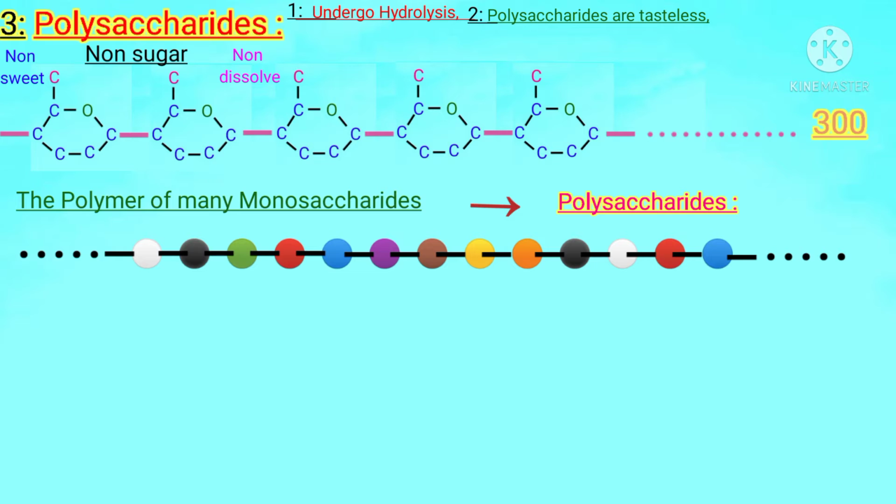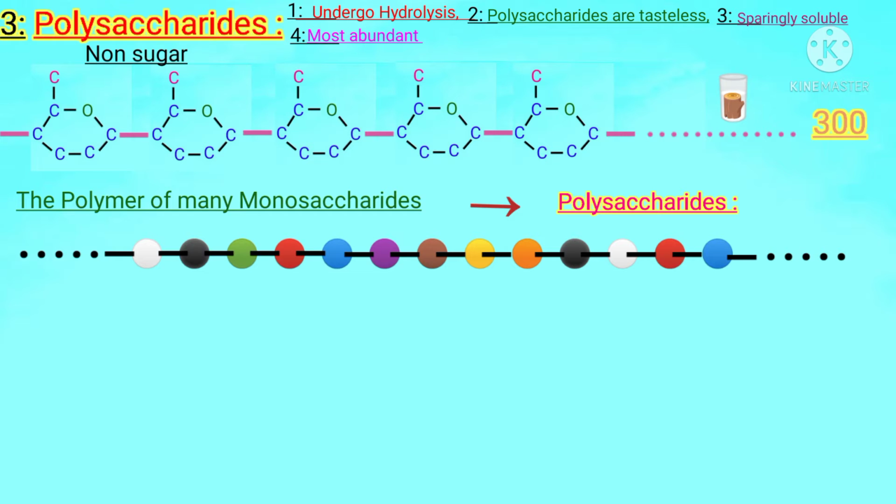So students, polysaccharides are non-sweet, non-sugar. Third characteristic is that these are sparingly soluble in water. Consider if we try to dissolve a moist wooden piece in water as a solvent, is it soluble? Students, no, never. Only the liquid material of the moist wooden piece will be dissolved, but its wooden part will never be dissolved because it is hard, as polysaccharide is present in every plant of the world in the form of cellulose. So these are most abundant in nature.